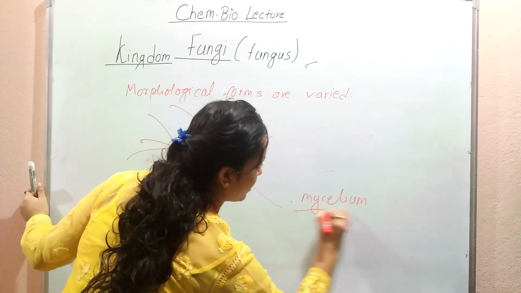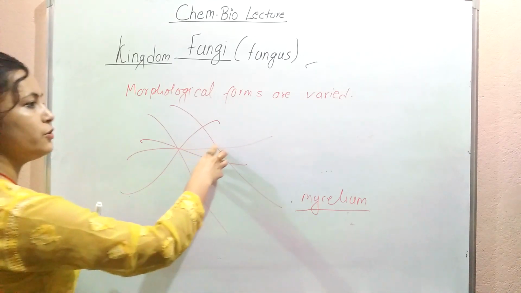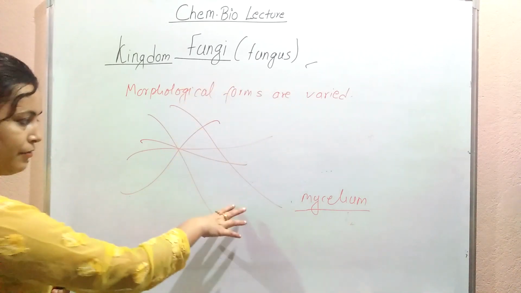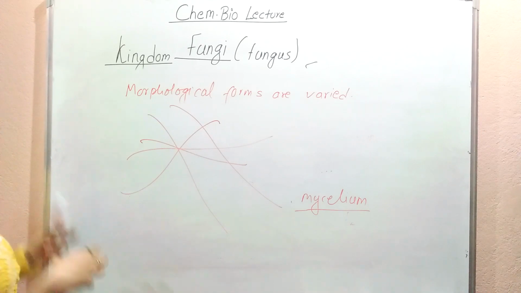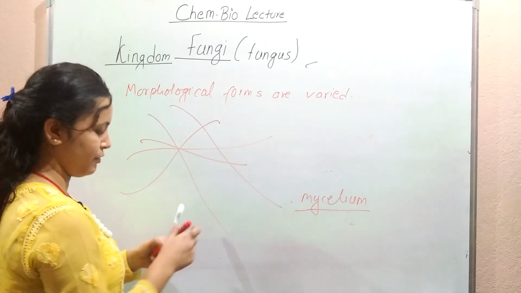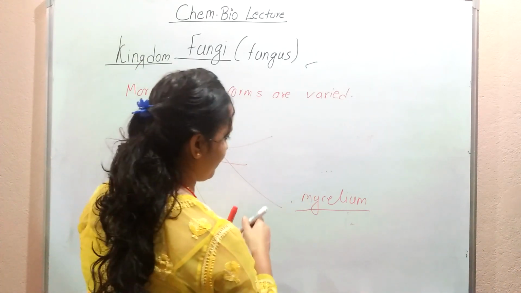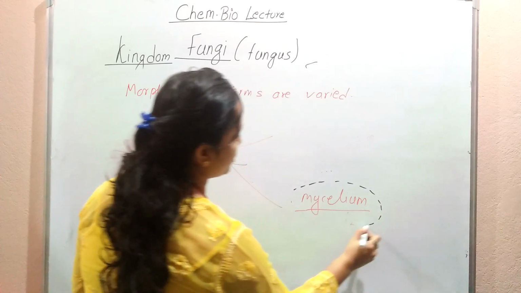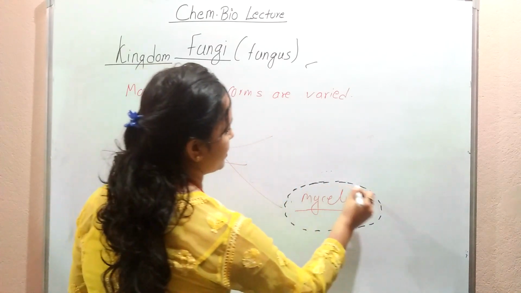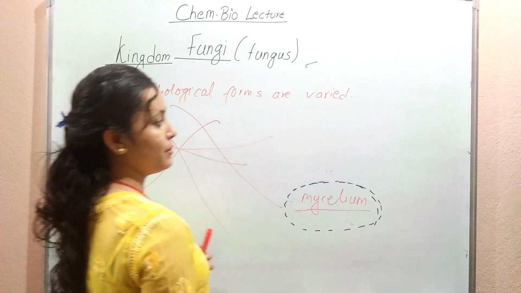This is called mycelium. So individually it is a hypha, plural hyphae, and their group, the network, is called mycelium. Let's not forget that. So the body structure consists of a mycelium.